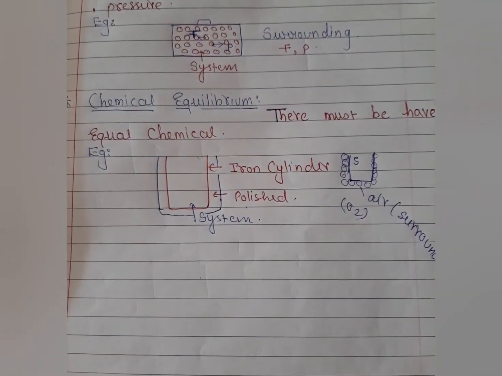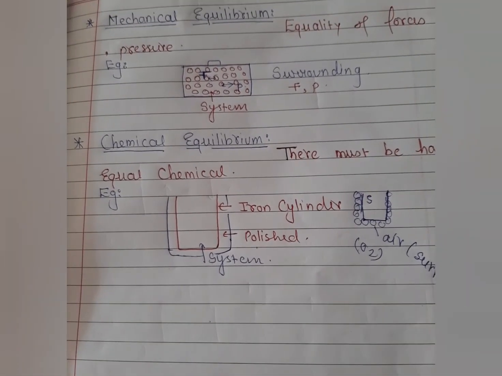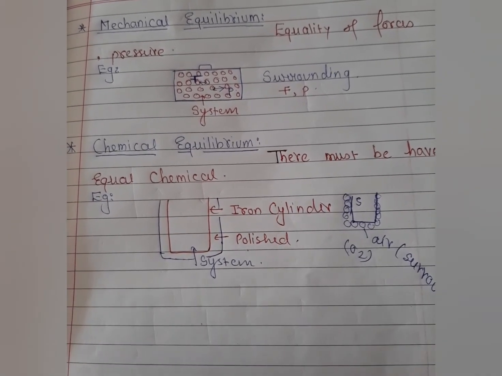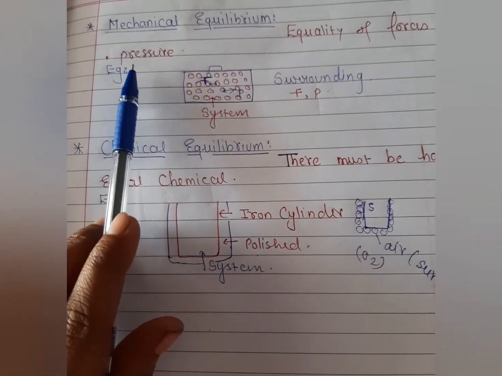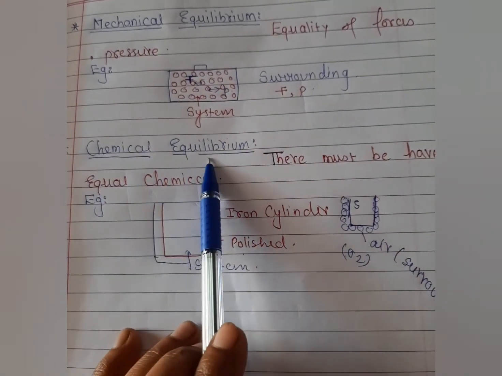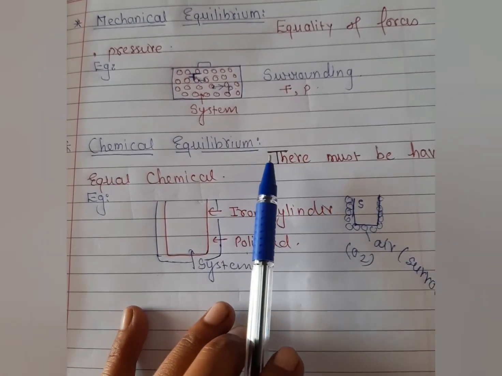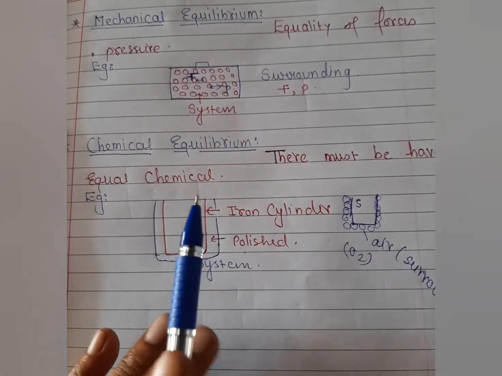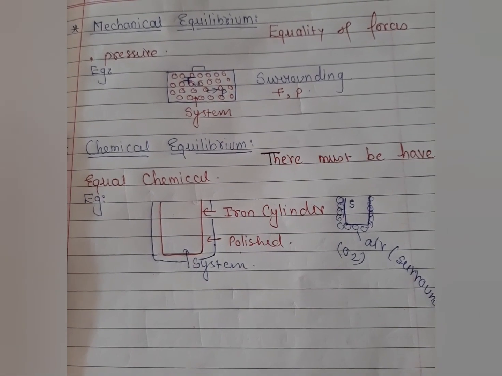So students, I hope it is very clear. Thermodynamic equilibrium is classified into three types: thermal, mechanical and chemical. Again I am giving a recall. When we have mechanical equilibrium, there are equal forces and pressure between system and surrounding. When we have chemical equilibrium, there must be equal chemical reaction between system and surrounding. When we have thermal equilibrium, there must be constant temperature between system and surrounding. So this is the recall about thermodynamic equilibrium.